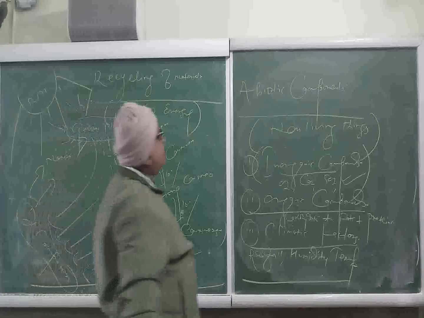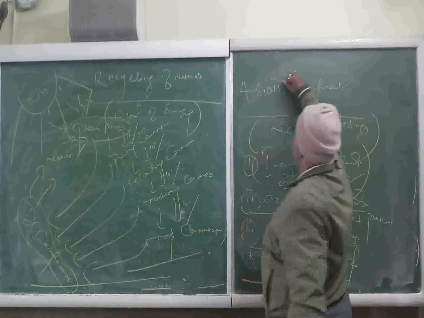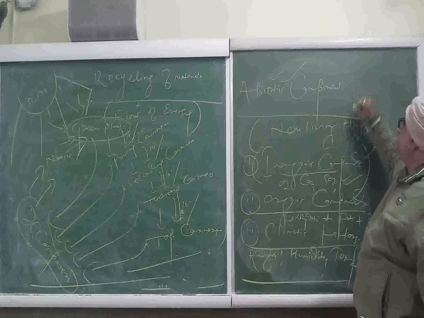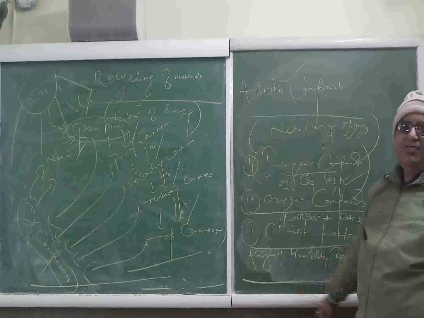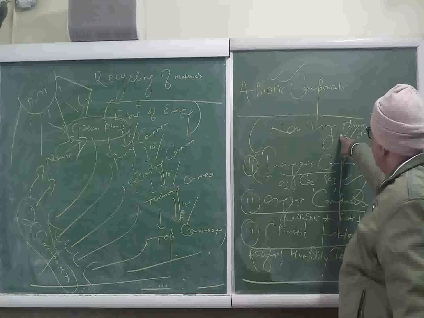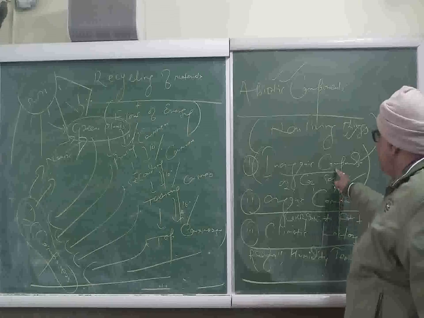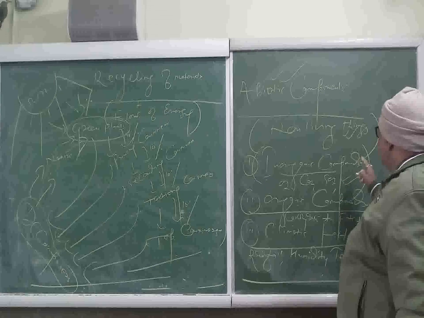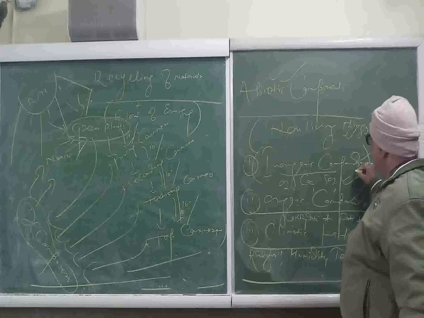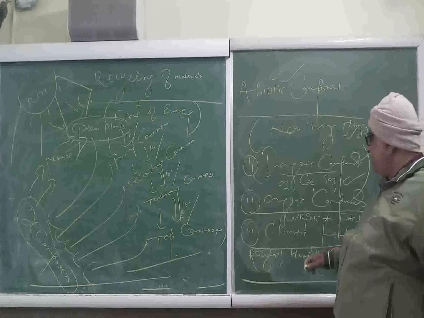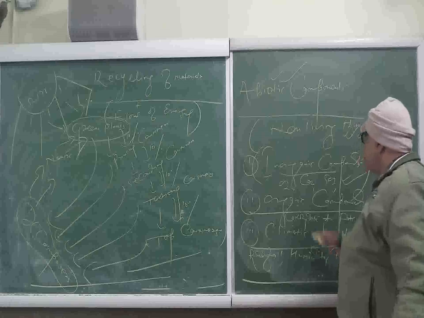After biotic components, the second component is abiotic components. Regarding abiotic components, we have seen that it includes non-living things, and for the convenience of study, these abiotic components have been classified into three groups: inorganic, organic, and climatic factors. Oxygen, carbon dioxide, sulfur dioxide, these all are inorganic compounds. Organic compounds are carbohydrates, fats, and protein, and climatic factors are rainfall, humidity, and temperature.